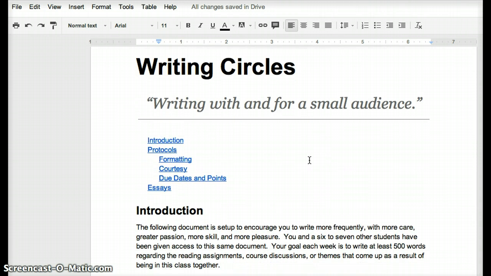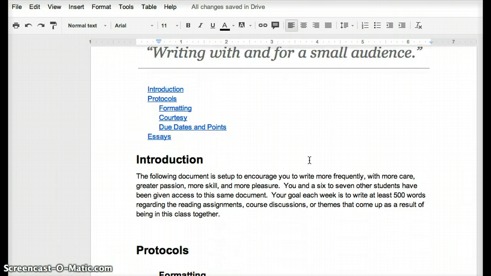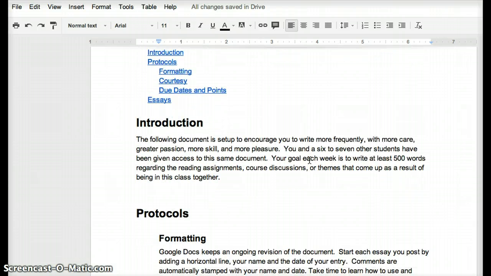These essays could be very experimental. That means that you could try things that you've never tried before in terms of essay writing and see if it works, and if it doesn't work, learn from the experience of not doing it the way you wanted it to. The essays should be at least 500 words and no less than 500 words. So that's also an important factor. Anything less than 500 words will get a minus 50 because it is not complete.